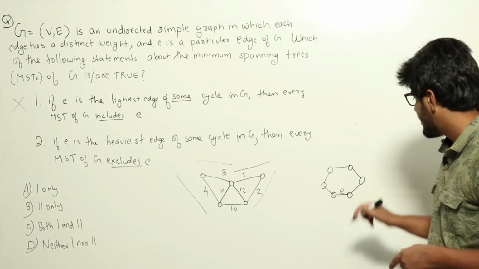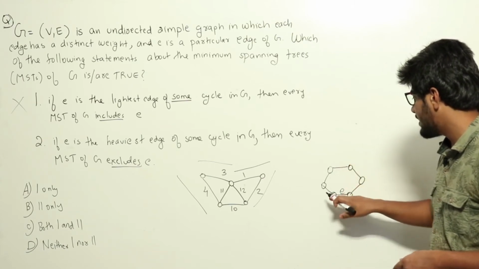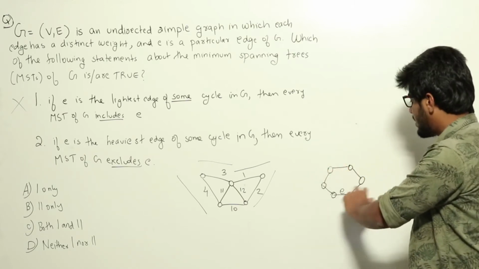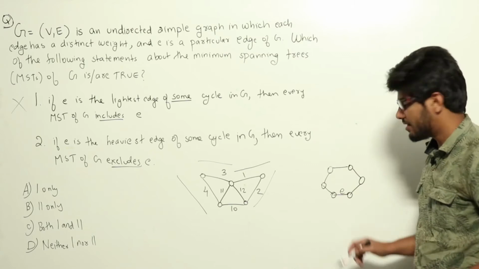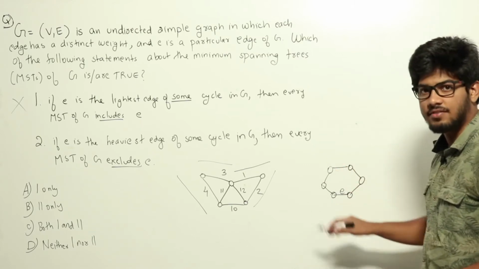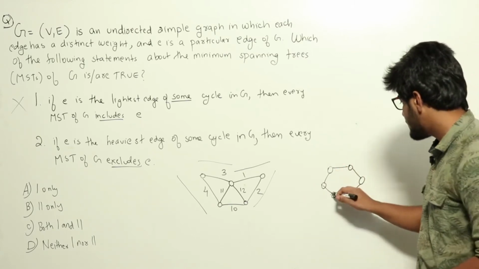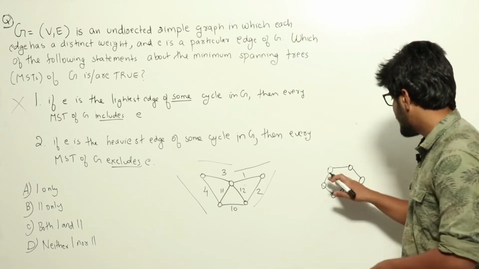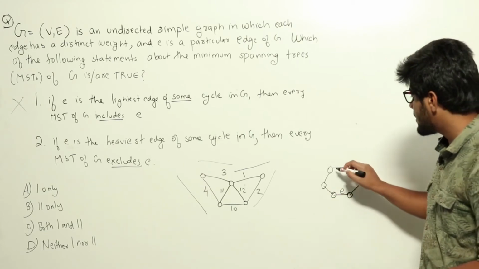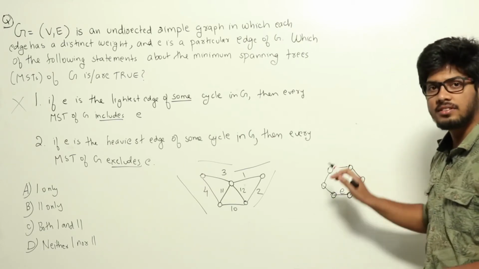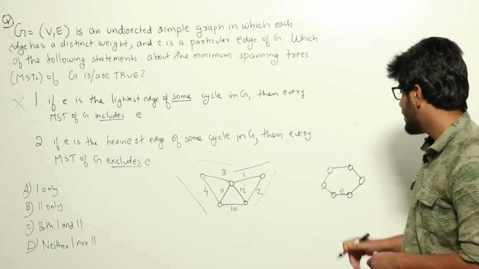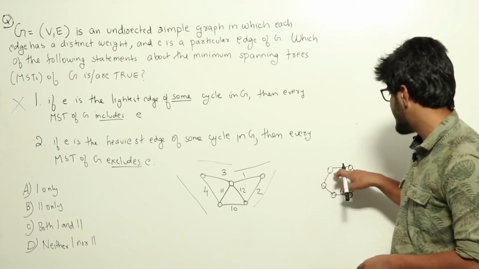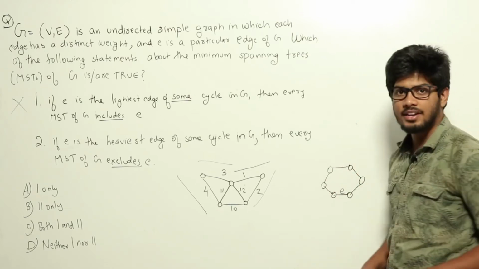I will repeat again. Let us say this is one cycle. Here e is the heaviest edge and we construct a minimum spanning tree. This is not the only set of vertices in the graph; imagine there are more vertices also in the graph. But this is some cycle where e is the heaviest edge, and suppose this edge e is included in that minimum spanning tree. If e is included, then there will be at least some edge in this cycle which is not included in that minimum spanning tree, because if all edges are included then it will be a cycle and it won't be a tree, right? So there is some edge here which won't be included in the minimum spanning tree.